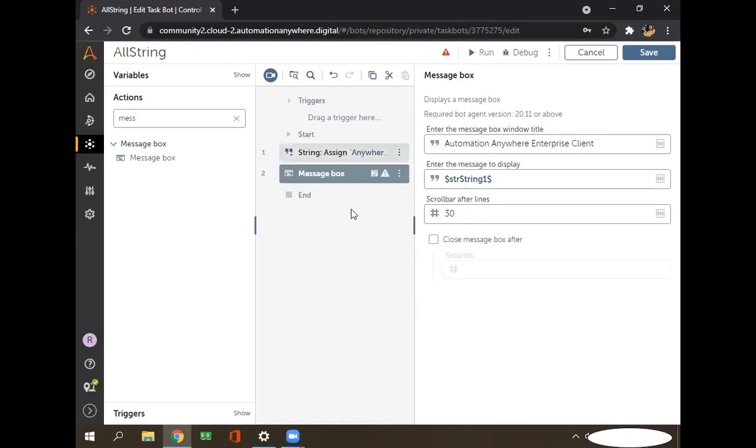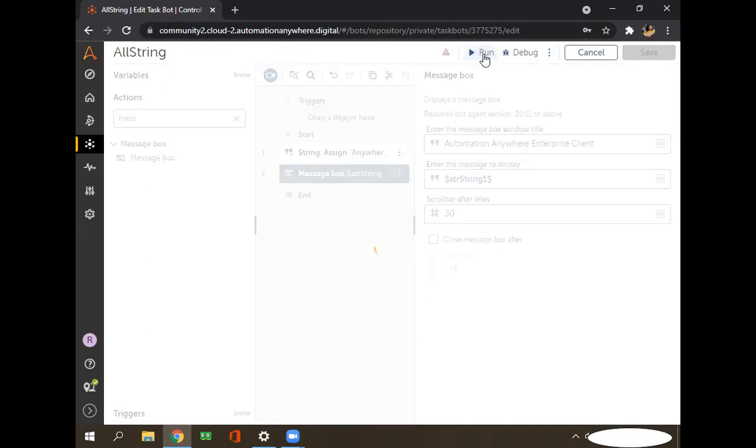So it will show the scroll bar value and scroll bar width. The next thing is this message pop-up, which will come once you run this bot. If you want to disable that message box after a few seconds, you can select this checkbox. But right now I want to display that message box and manually click on it, so I will not select this checkbox. Okay, so now I'm saving this one and I'll run this bot.